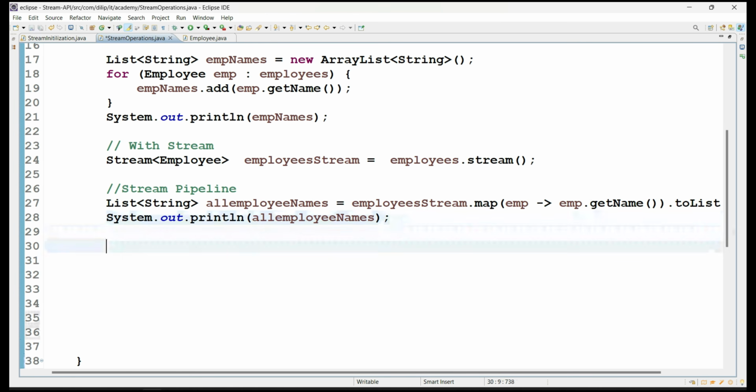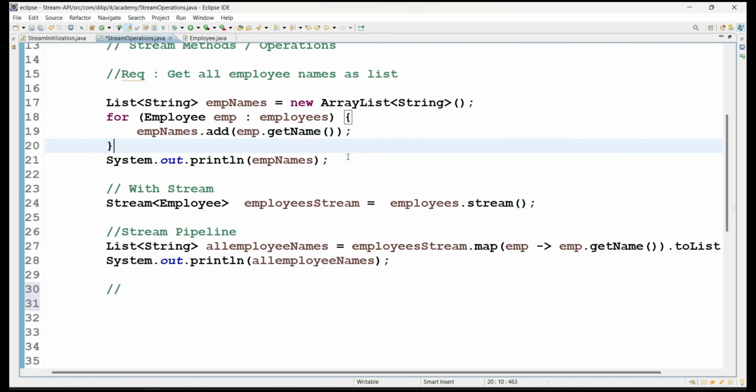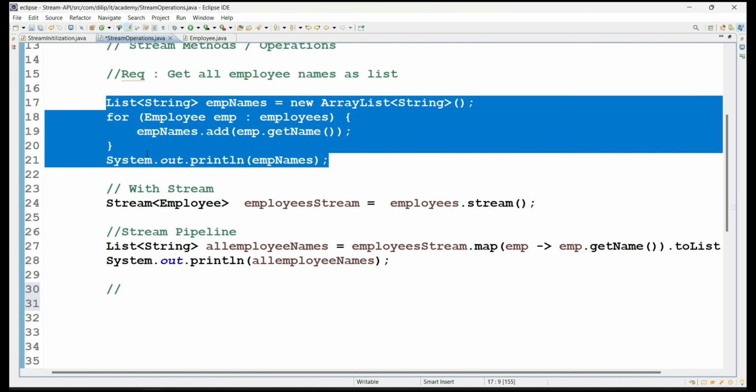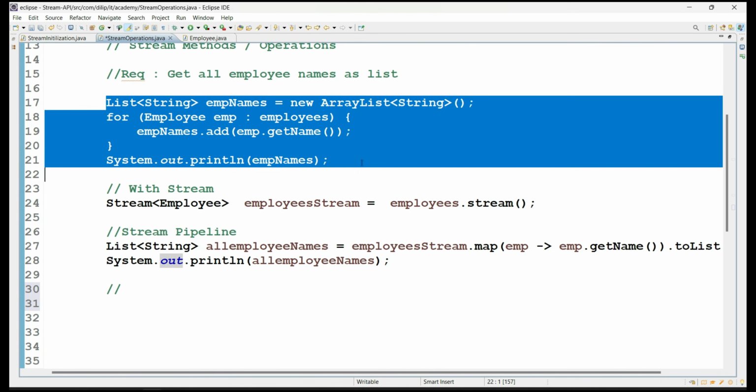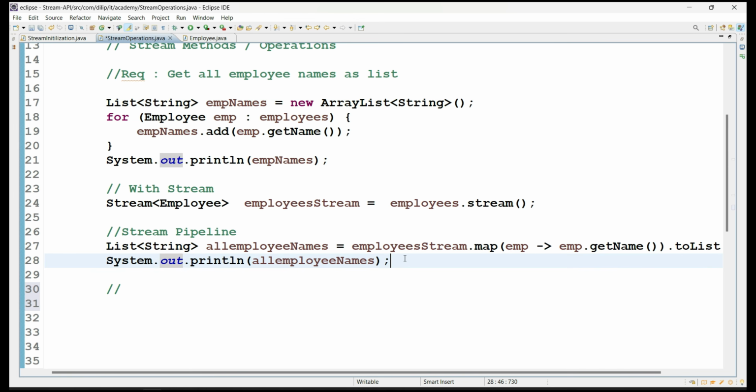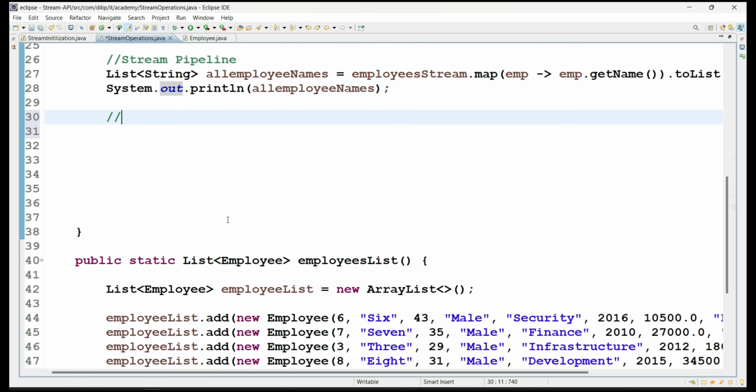So let's see the other methods also, which we are going to use on a daily basis in our day-to-day application programming. Okay, so you understood now what is the purpose of the stream API when comparing the old approach of coding with the stream API coding. Okay, so let's see here.